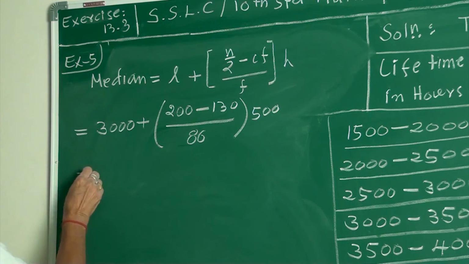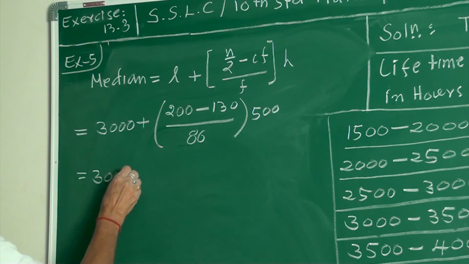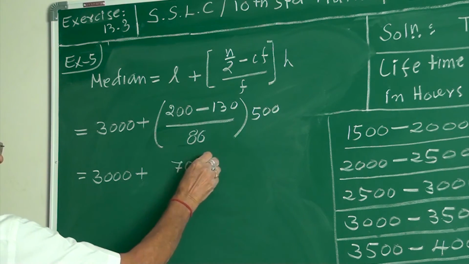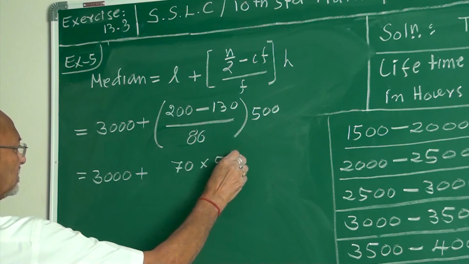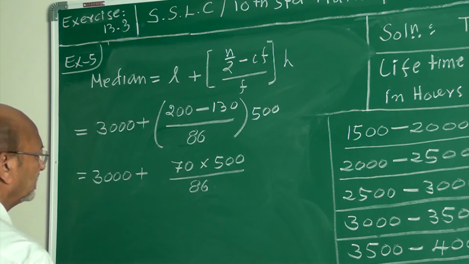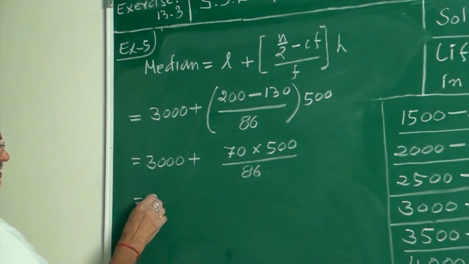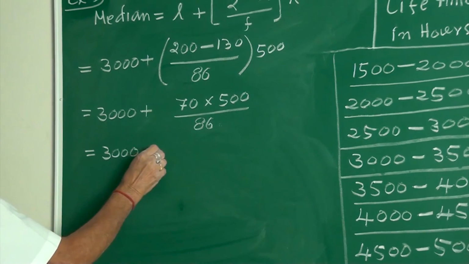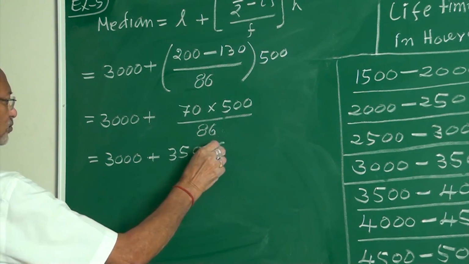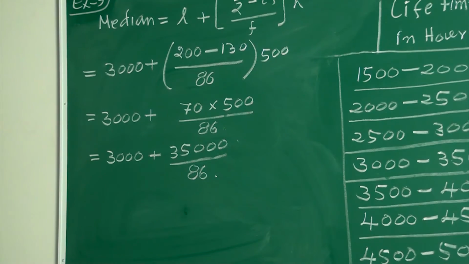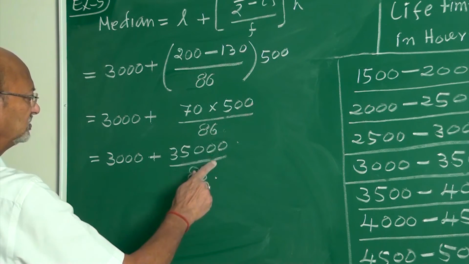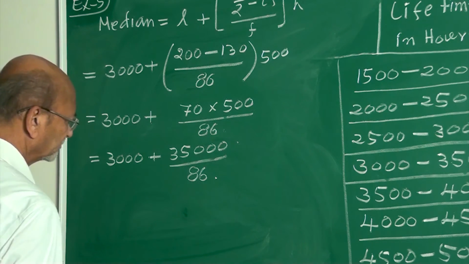Simplify. This is 3000 plus 70 into 500 divided by 86. 7 into 5 is 35, with three zeros, so 35,000 upon 86.